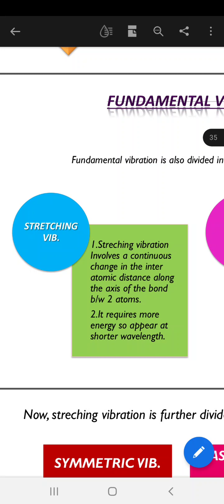Now what is stretching? We know that if we have a spring and two persons are standing opposite each other, one holding one end and the other holding the other end, and they stretch the spring, in such a way here also we consider the bond as a spring between the two atoms, so stretching occurs. Stretching requires more energy, and normally in the spectrum it will occur at the shorter wavelength. Now the next type of fundamental vibration is bending vibration.